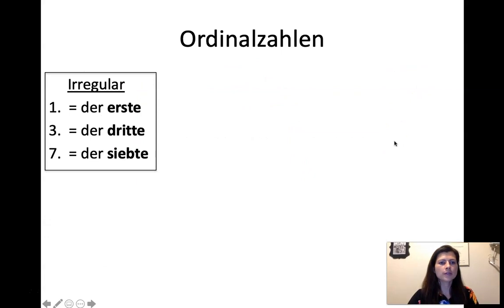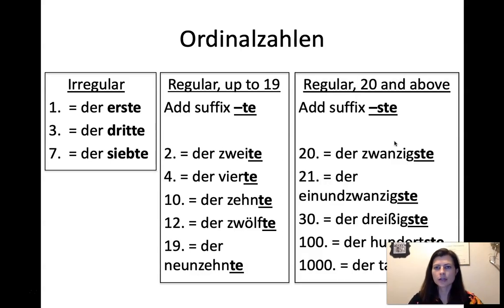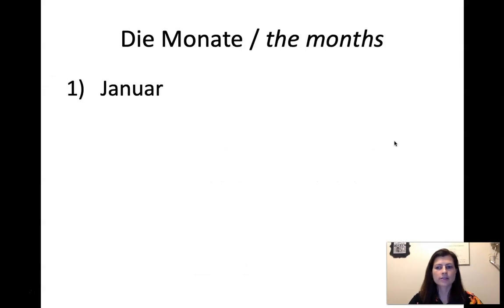So, irregular. Der erste, der dritte, der siebte. Regular up to 19, add the suffix T. Der zweite, der vierte, der zehnte, der zwölfte, der 19. And then for 20 and above, it's always going to be the STE ending. Der 20., der 21., der 30., der 100., der 1000. Okay, so we need to know the months if we're going to use these ordinal numbers to make some dates.